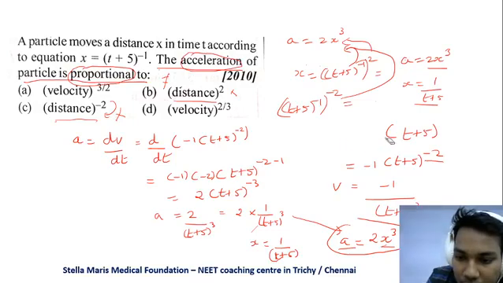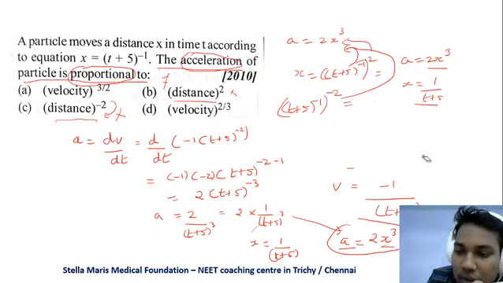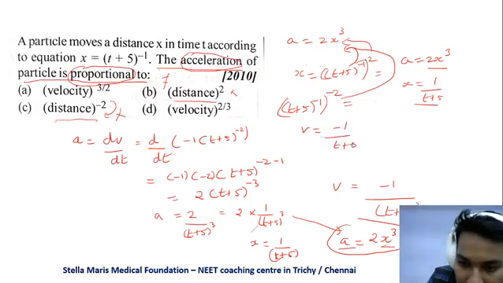So now we'll find out the velocity, where can we find a relationship between velocity and acceleration? So what is velocity? V is equal to minus 1 by (t plus 5) the whole squared.